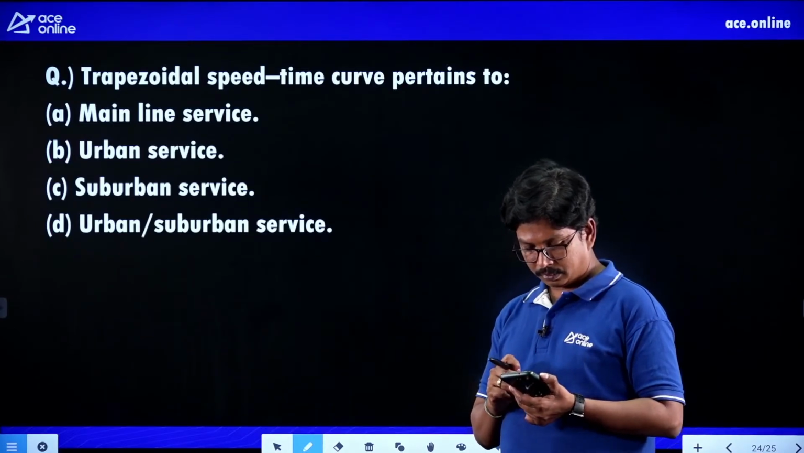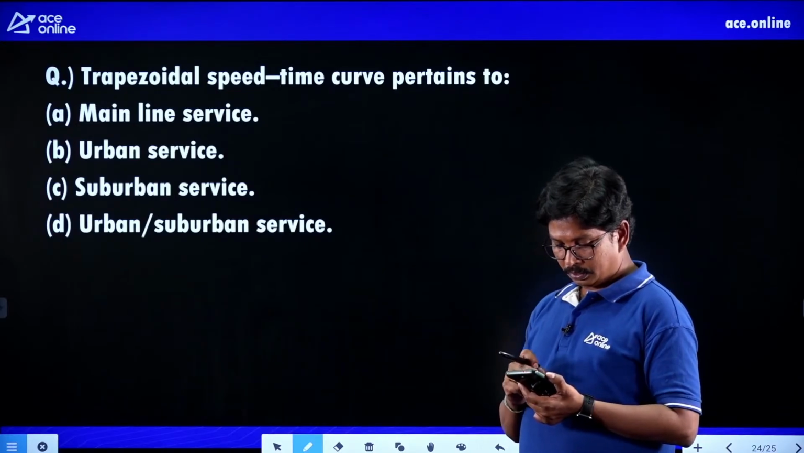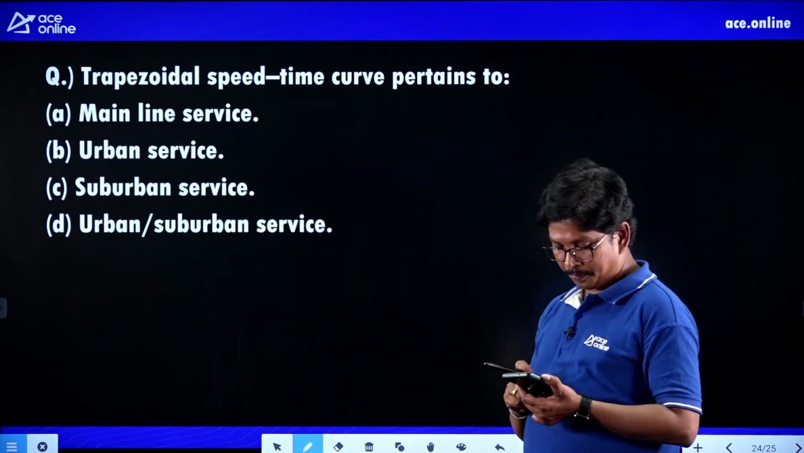Anita, Venki, Durga Prasad, Venkateshwarlu, Mahesh, Upender. Option A.